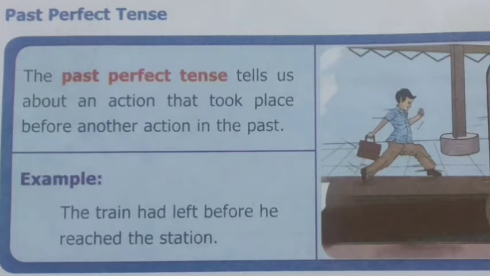Before he reached the station, he reached the station is the second action. Here you see both are in past form. But the first action that happened is the train had left. So, whichever action is completed first, there we should use the past perfect tense.